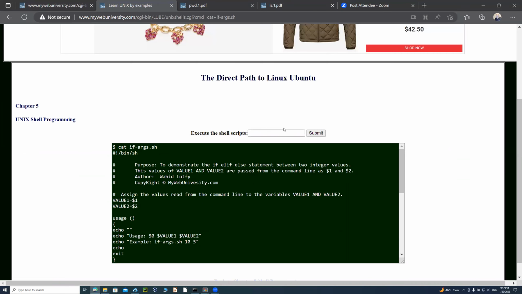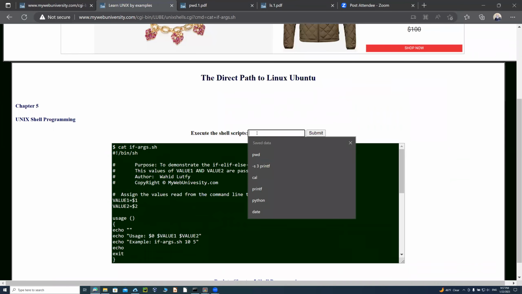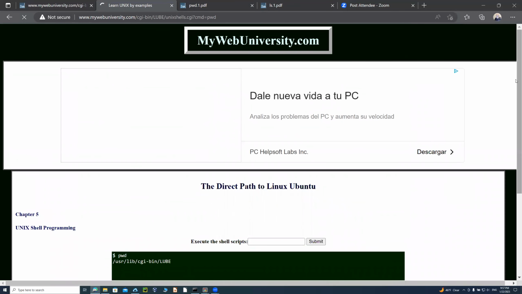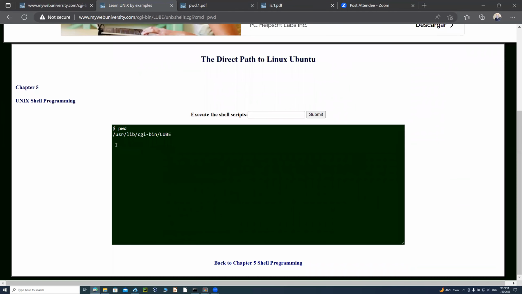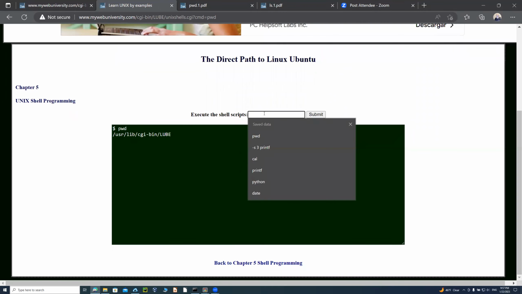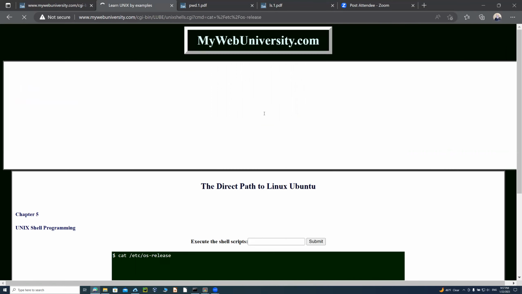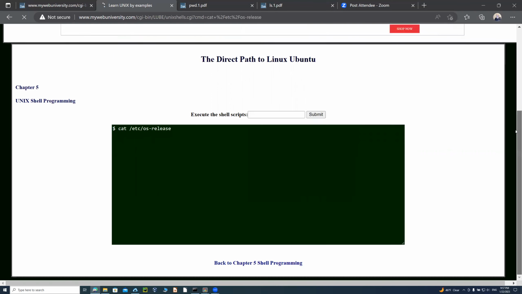But at the same time, I told you that I have provided the interface here. You type in pwd, it will tell you that, okay, you're sitting in front of a Linux machine, and let's just say cat /etc/os-release. And then it will just try to do that one. And if it doesn't do it, then most likely I'm not allowing that option.